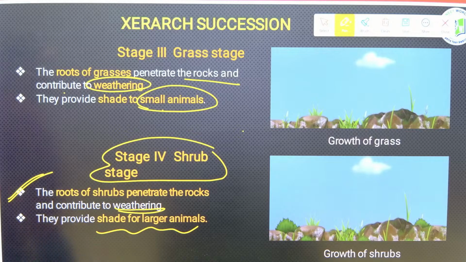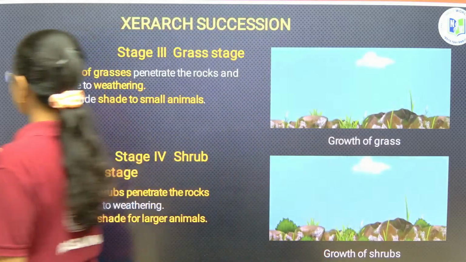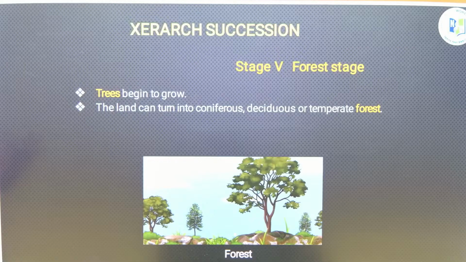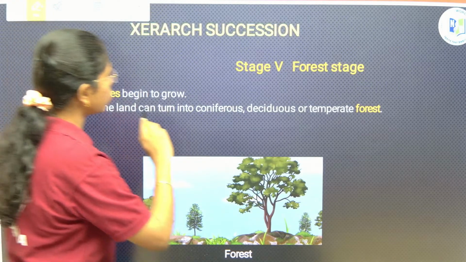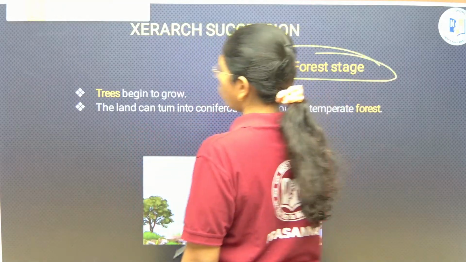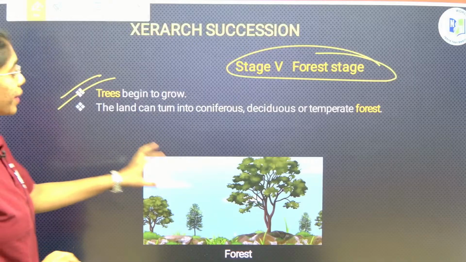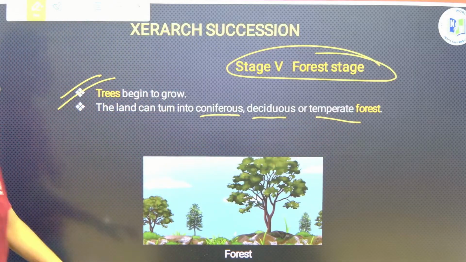Now, Xerarch succession stage 5, forest stage, where trees begin to grow completely, and the land can turn into conifers, deciduous or temperate forest totally.